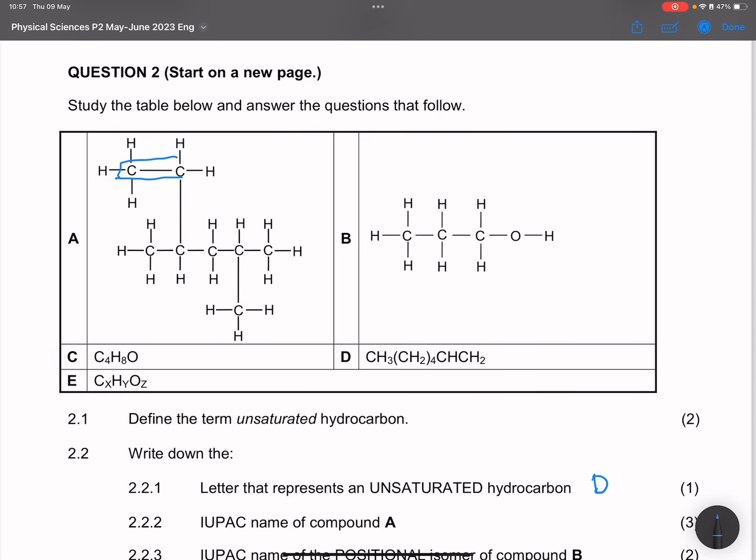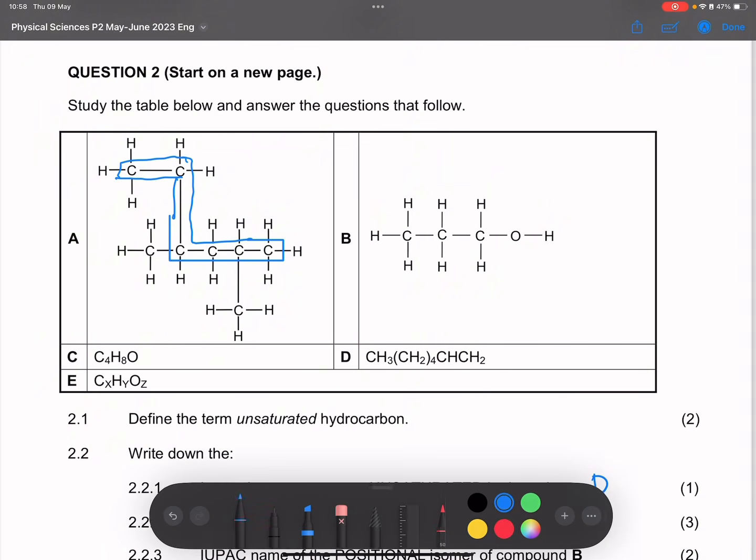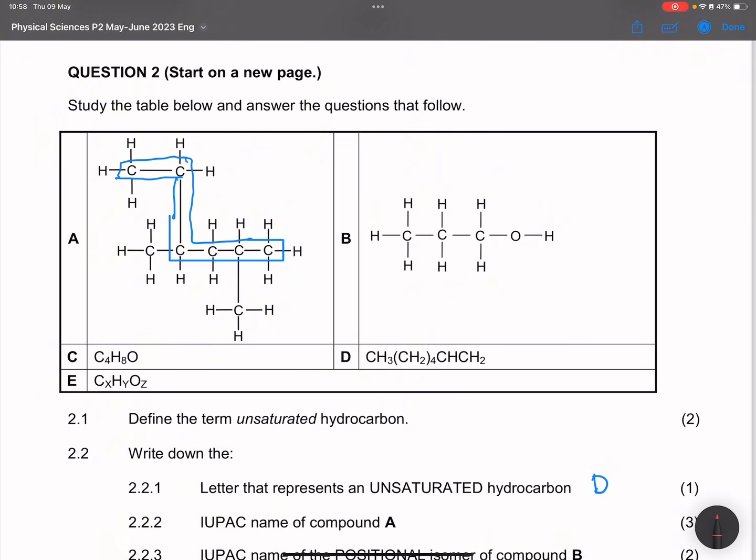Our longest chain here is going to be this one over here. That's the longest chain that we've got, right? So now, if I look at it, how many carbons do I have and where will I start numbering? Well, I think it would give us a lower combination if we start from the right, because my first side chain is actually at carbon number 3 from the left. So I'm going to start from the right.